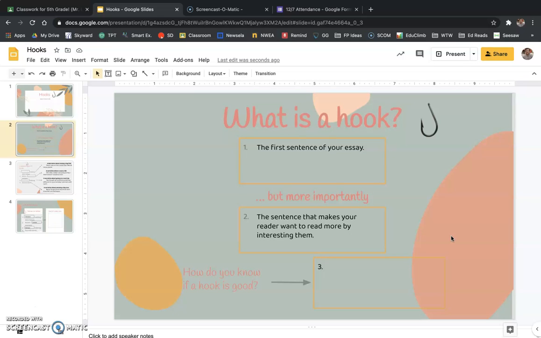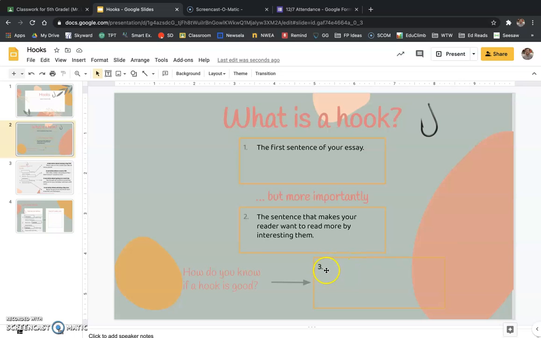I'm going to go through a few examples here on the next slide, but a hook is going to be something that you read that first sentence and you're like, oh my goodness, I need to know what happens for the rest of this essay. Think about it for reading a book. If you think about a hook for Holes, they start talking about Camp Green Lake right away, talking about yellow spotted lizards, how dangerous it is, all these things. That immediately makes everybody want to read and continue to see what happens with Camp Green Lake. What happens with the yellow spotted lizards out in the desert. That is the hook. Little did you guys know, you got hooked into reading Holes.